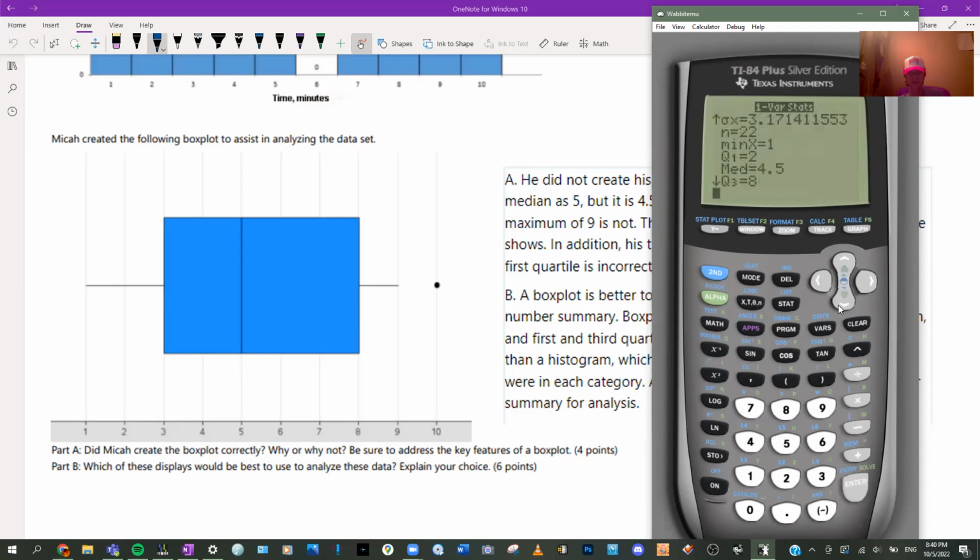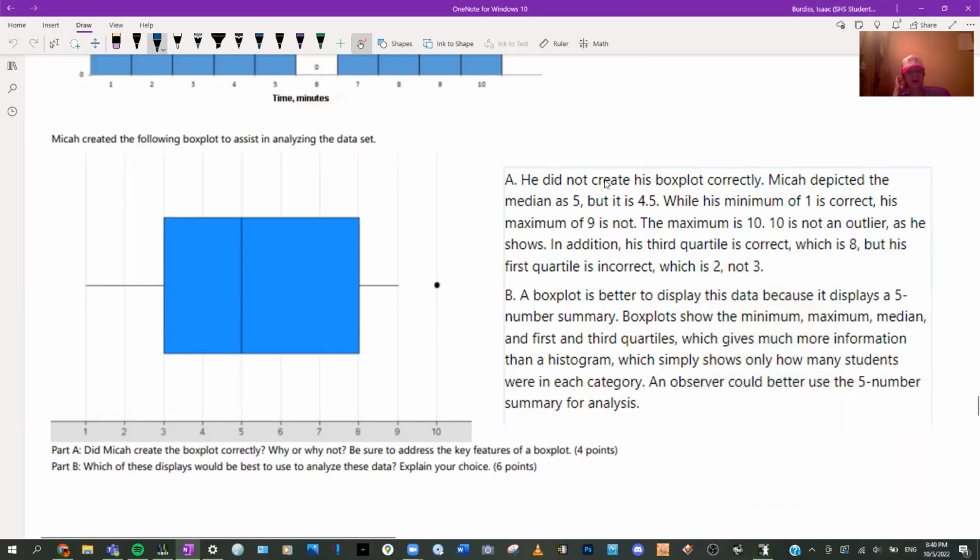All right, so it looks like they got their max. Let's see, minimum. All right, they got that right. Q1, that's not right. Median, that's not right. Q3, they got that right. Maximum, no. So that's what you would say. He did not create the box plot correctly.